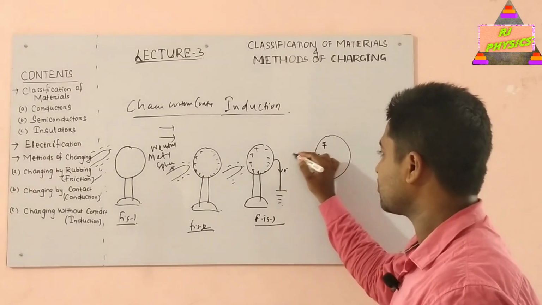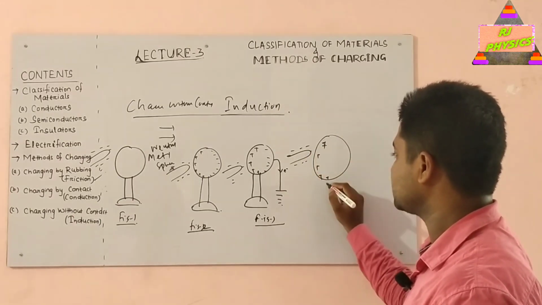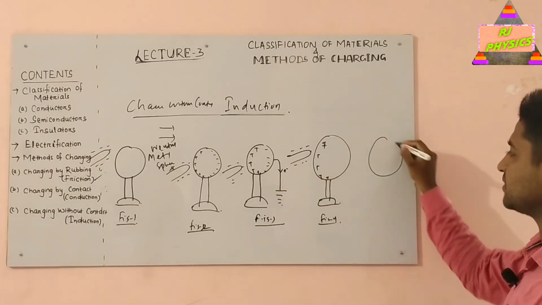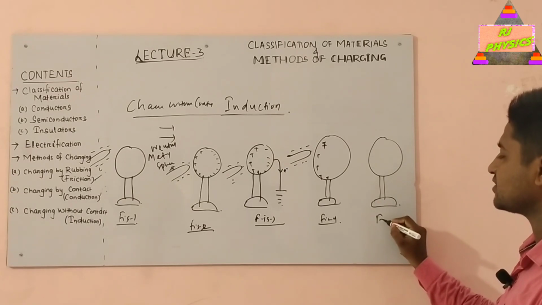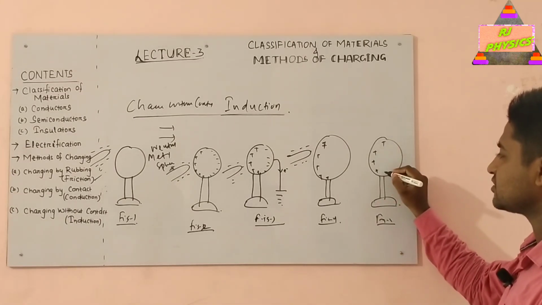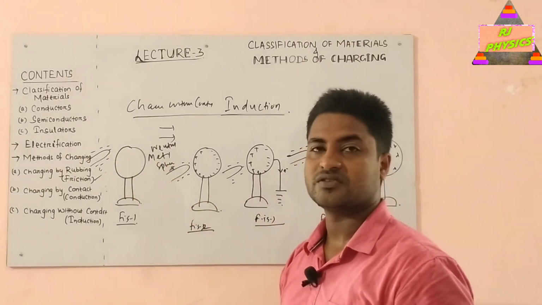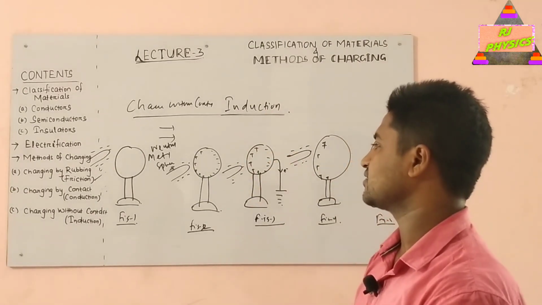The rod is still at its own place, and finally when this rod is taken away from this metal sphere, we will find that all those charges get distributed uniformly over the sphere. So, this is the whole process in which a neutral object can be charged even without putting it in contact with a charged body. Such a method of charging an uncharged body, without touching it to a charged body, is called charging without contact or charging by induction.